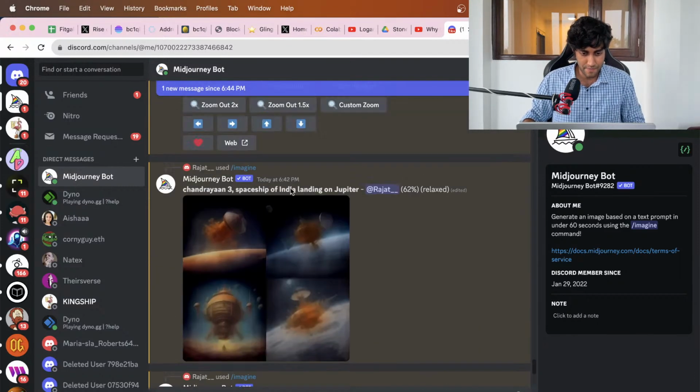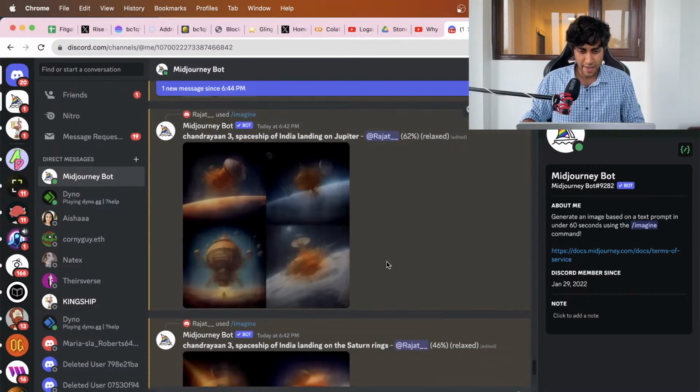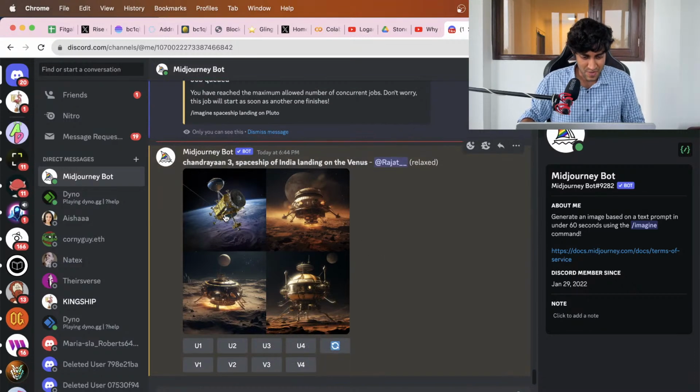All right. So it is generating all of this stuff. It has generated on Venus. That's interesting. Look at this one. Look at this particular one, or even this one is looking so good.